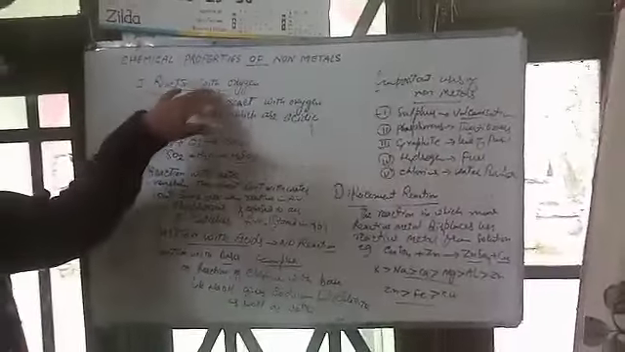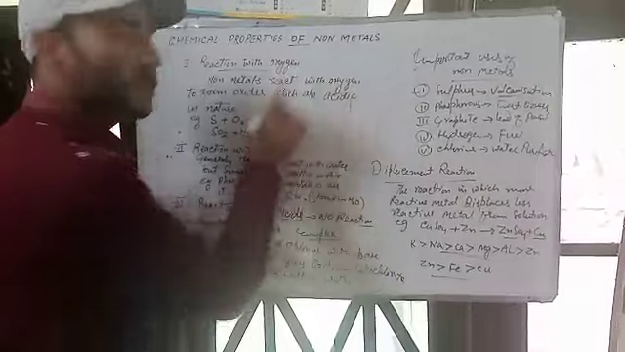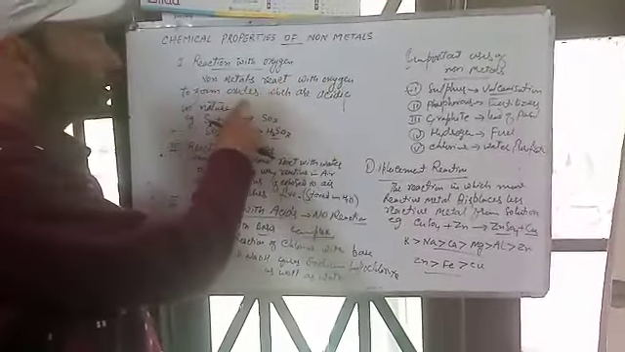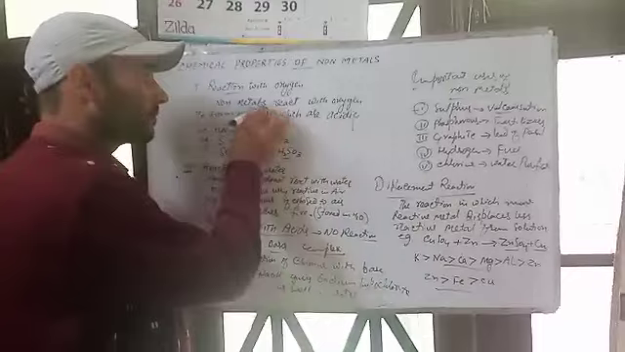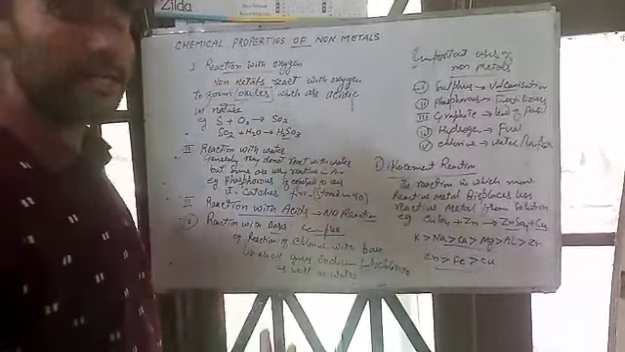First, reaction with oxygen. How do the non-metals react with oxygen? Non-metals react with oxygen to form oxides which are acidic in nature. When non-metals react with oxygen, they form oxides, and these oxides are acidic in nature.